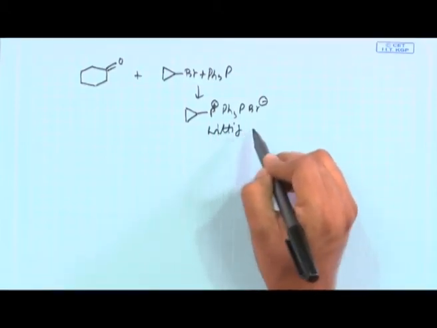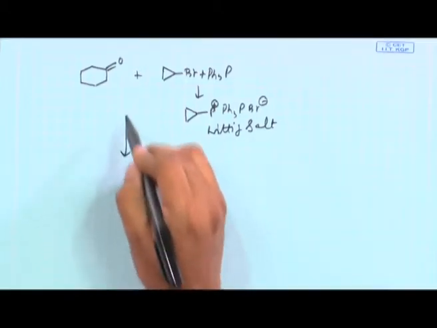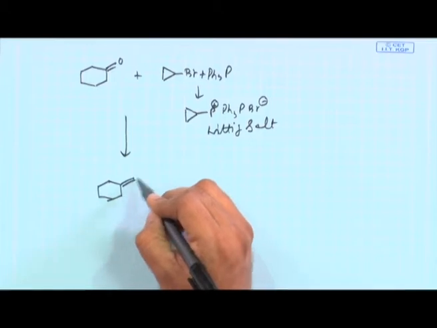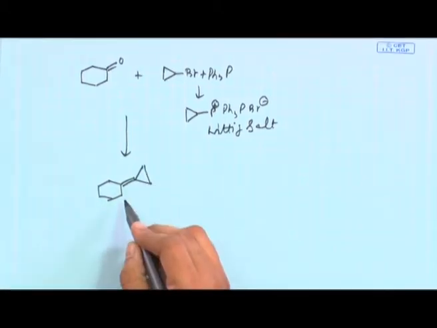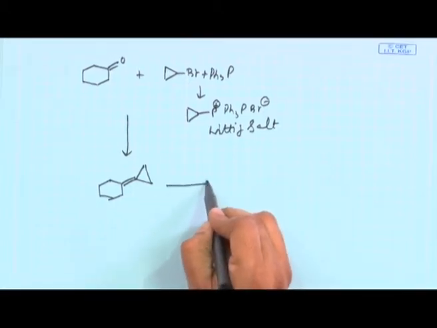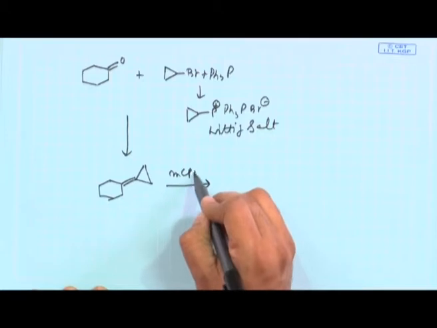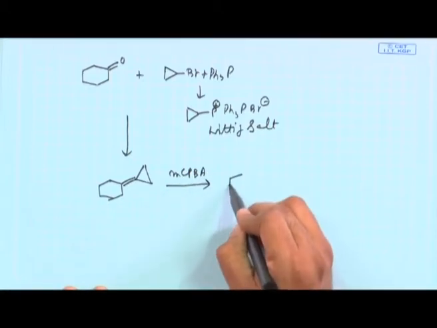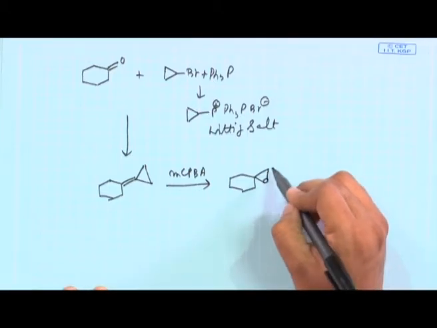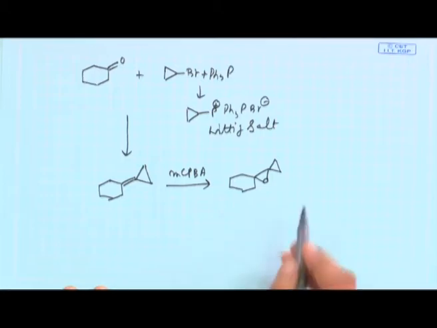Then you react this Wittig salt with cyclohexanone to get the corresponding alkene. This is very simple. Next you react it with mCPBA, which will give you this epoxide. So this is one way you can get the epoxide.